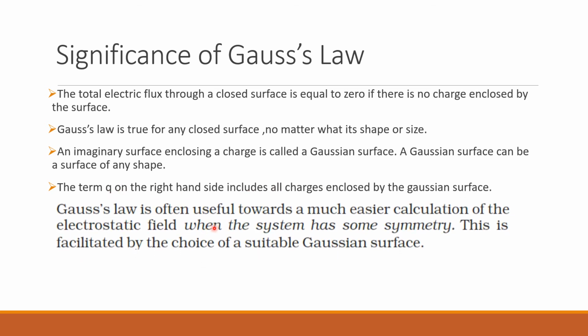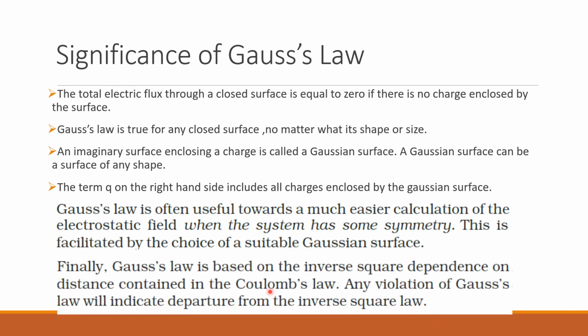Gauss law is often useful for easier calculation of the electrostatic field when the system has some symmetry. We can find the electric field intensity using the formula 1 by 4 pi epsilon naught Q by R square. But there are certain situations with different kinds of charge distribution and different symmetry. In that case, we have to use Gauss theorem, with the Gaussian surface. It is also based on an inverse square dependence, just like Coulomb's law. So these are the important points of Gauss law.